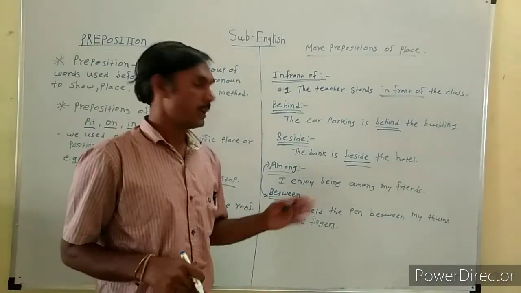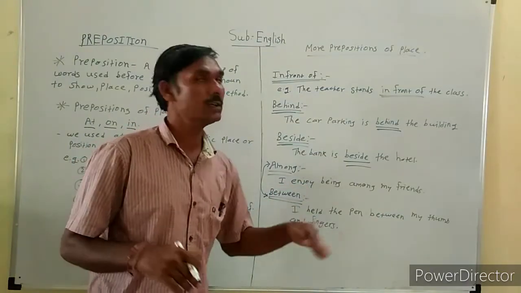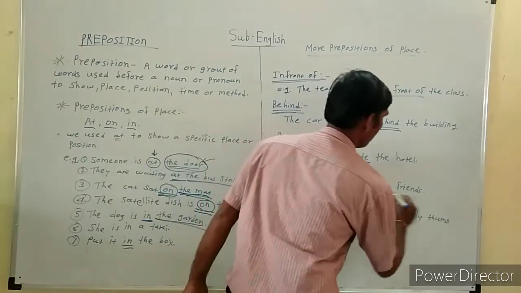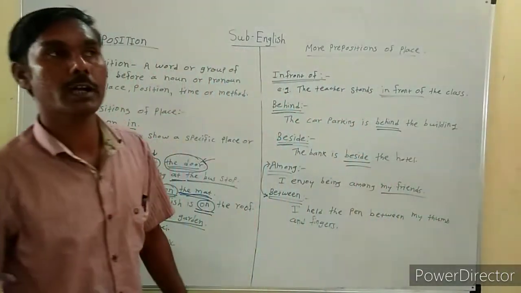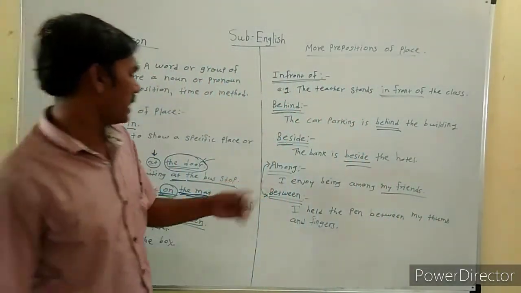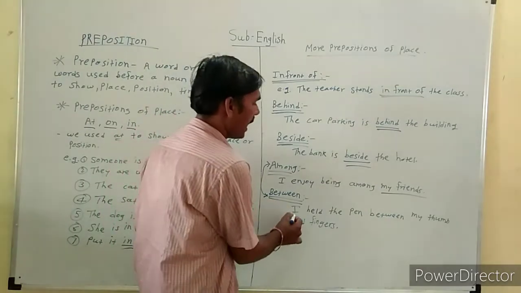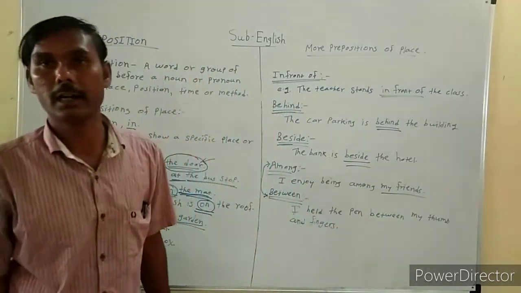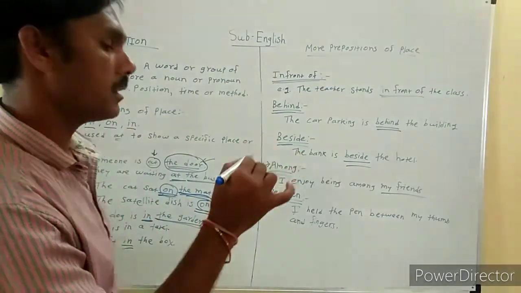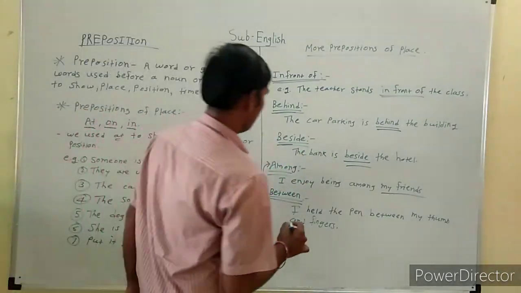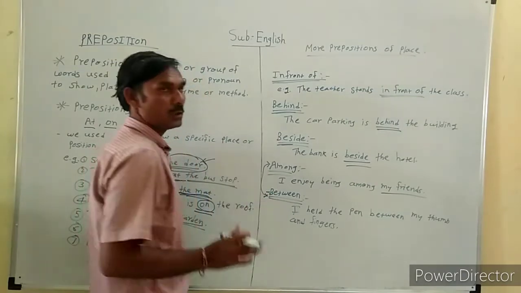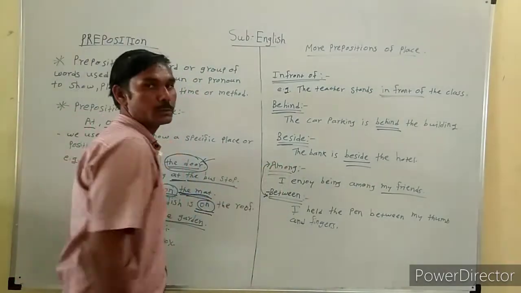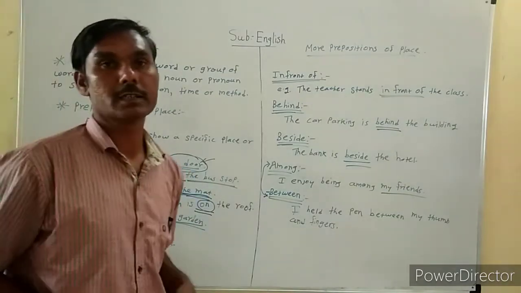For example, I enjoy being among my friends. Among my friends, there are many friends. Next one, between. I held the pen between my thumb and fingers. Between is used for two persons or two things, and among is used for more than two persons, more than two things.